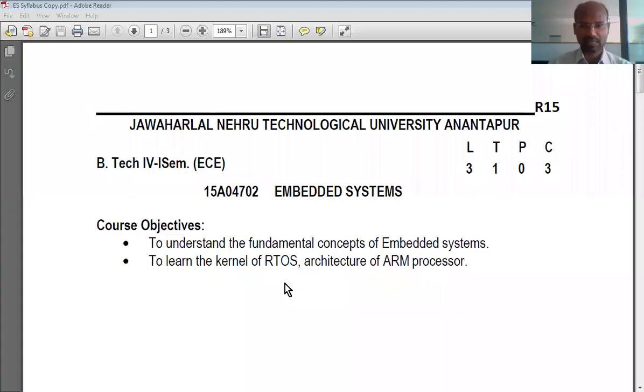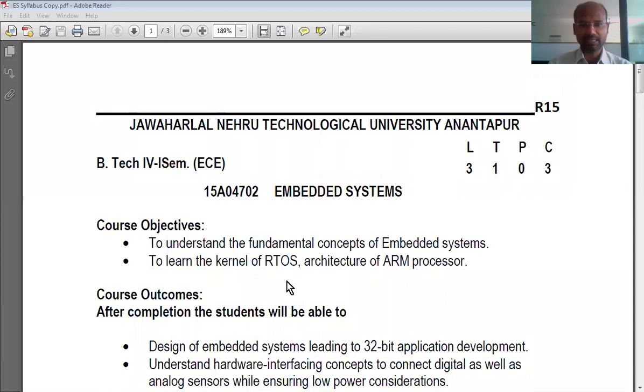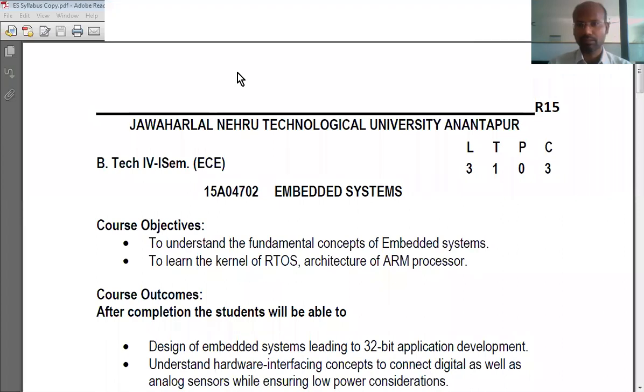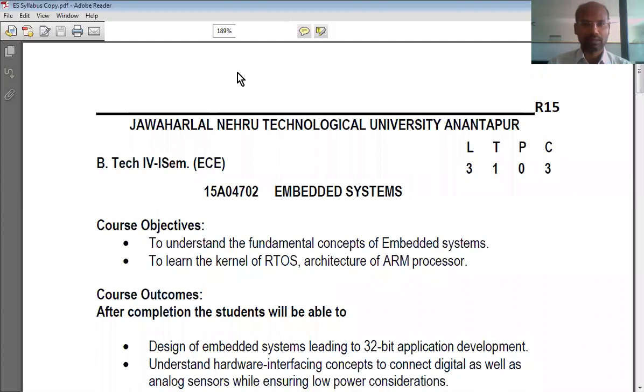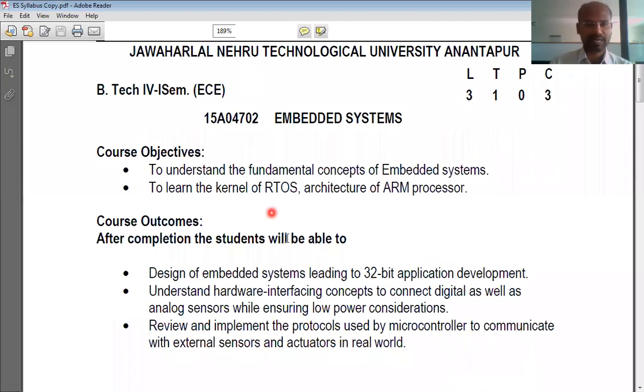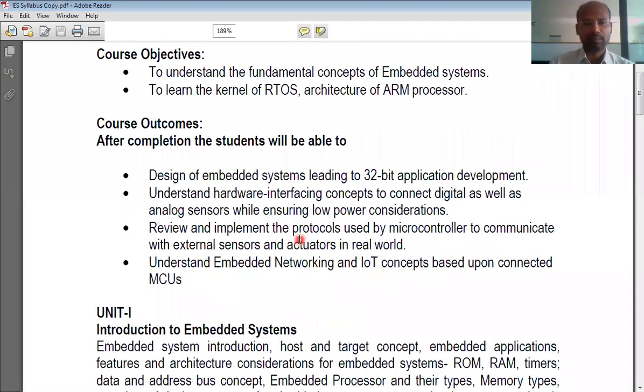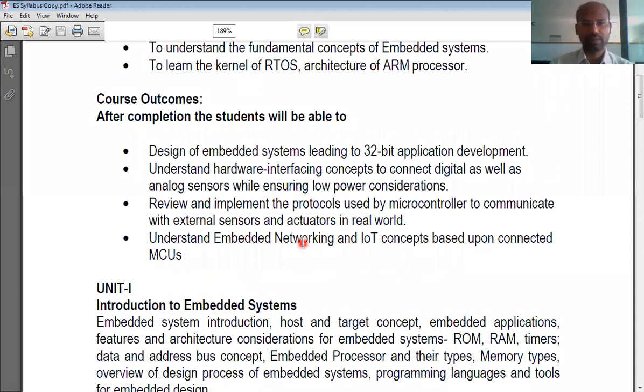This is the syllabus for the subject embedded systems. And as usual, it has 5 units. The main goal of this course is to understand embedded systems and also microcontrollers.